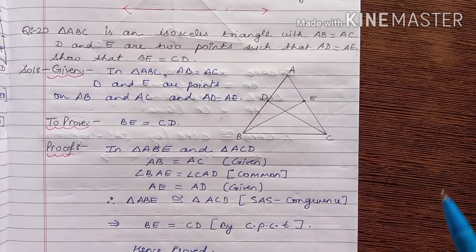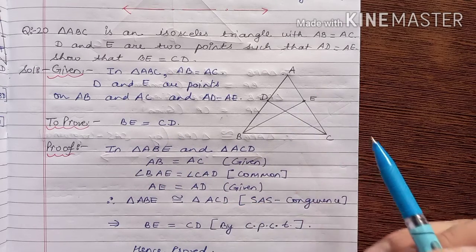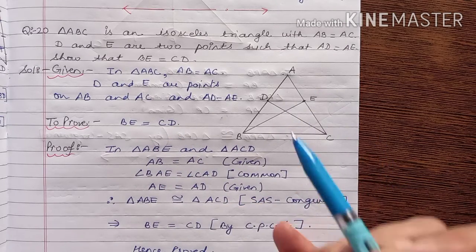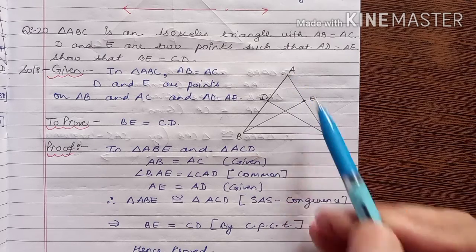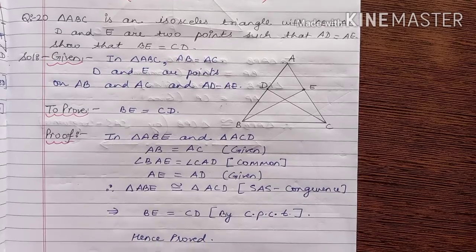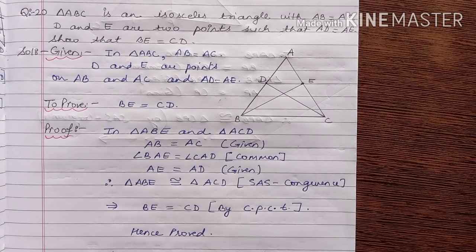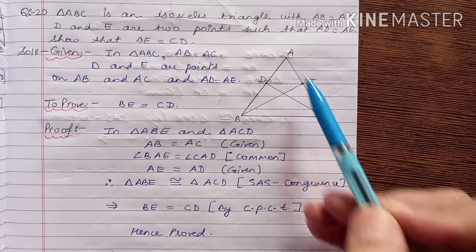So first of all, we will consider those triangles which contain BE, CD, AB, AC, AD and AE. So those triangles are, one is triangle ABE and another is triangle ACD, and the selection of triangles is made such that we can prove that these are congruent. Once the triangles are congruent, then by applying the concept of CPCT, that is corresponding parts of congruent triangles, we can prove the result. So we select triangle ABE and triangle ACD.